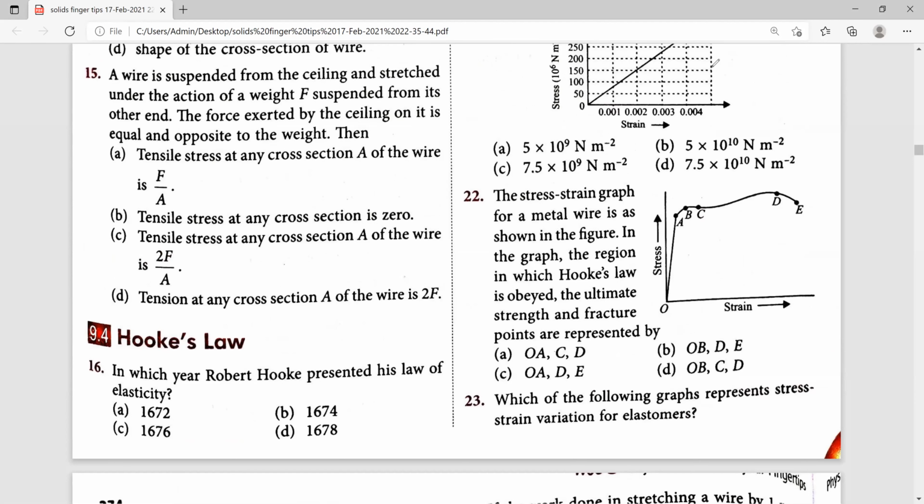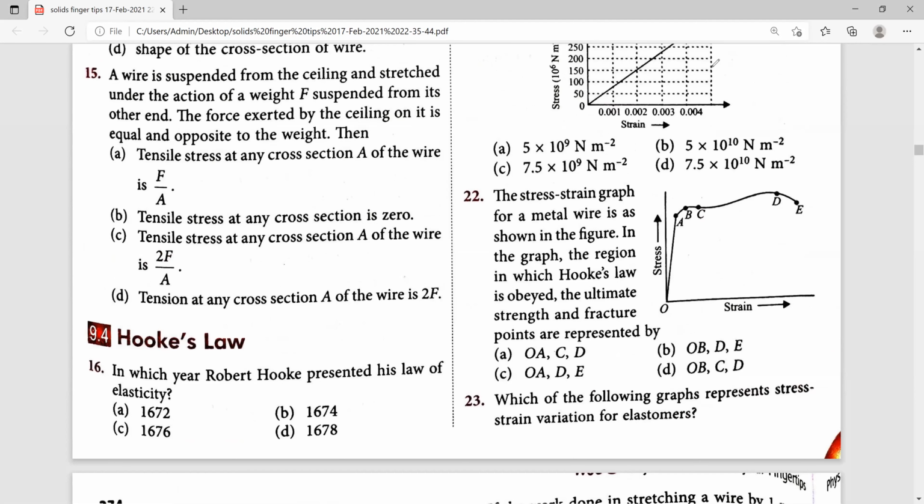Seventeenth one, according to Hooke's law of elasticity, if stress is increased, what happens to the ratio of stress to the strain? They have given 4 options. According to Hooke's law, within elastic limit, stress is directly proportional to strain. How do we write the formula?